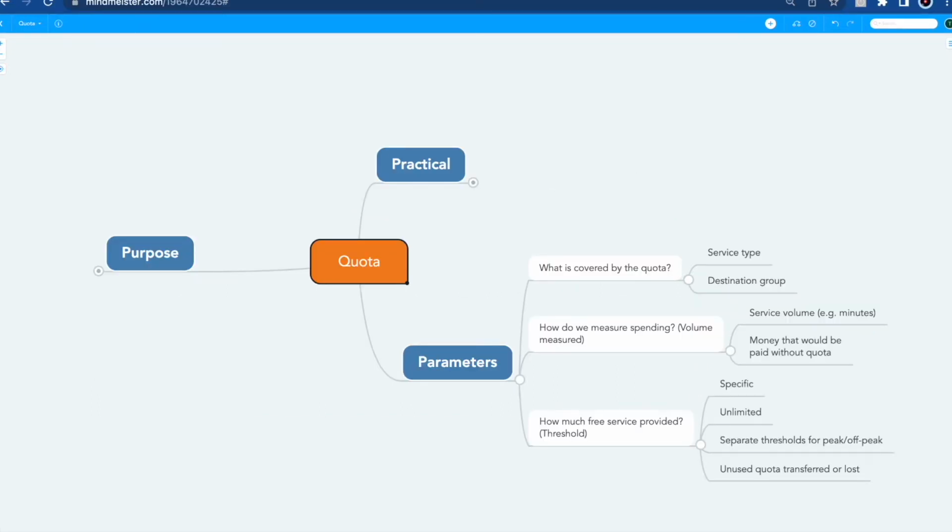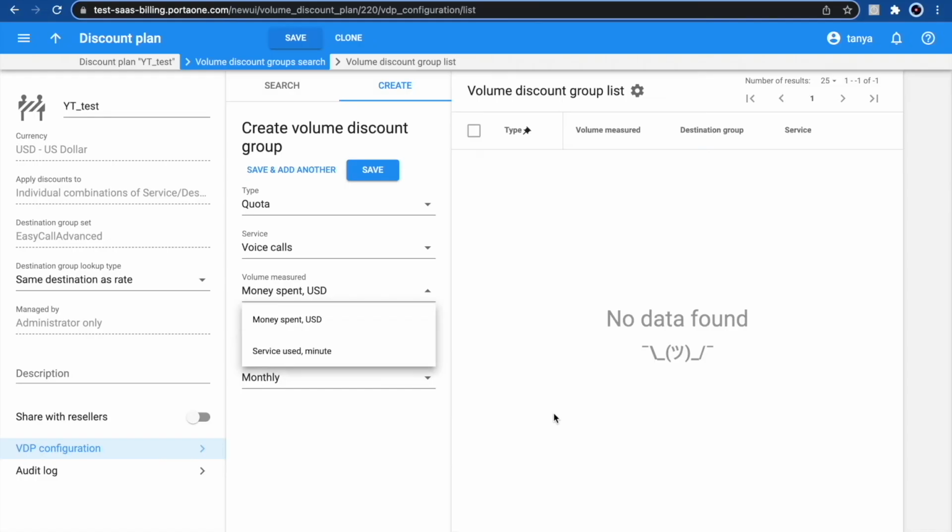Now let's go over the parameters that we need to set to create our volume discount group type quota. As with destination groups, volume discount groups cannot be created by themselves. First, a volume discount plan must be created, and only then volume discount groups become available.